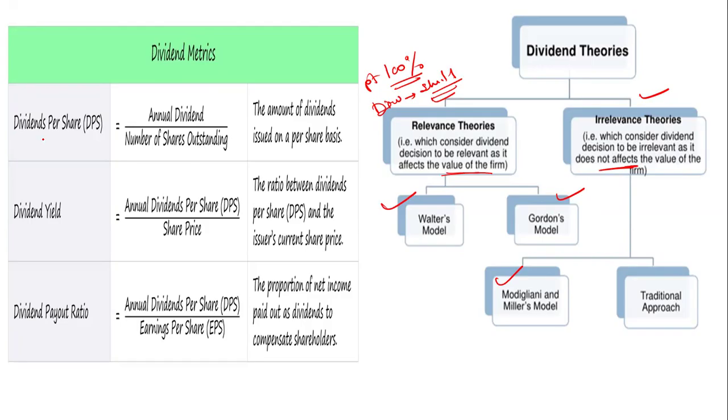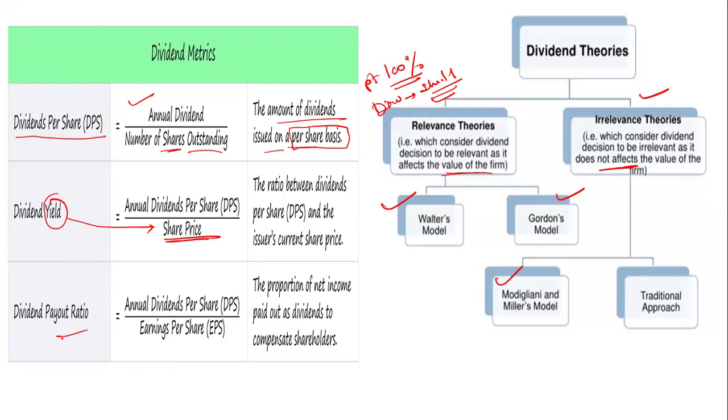Here, what is a dividend metric? In the dividend metric you can see the dividend per share. Dividend per share is the amount of dividend issued on a per share basis. In the numerator there is the annual dividend, divided by the number of shares outstanding, that is the dividend per share. For the dividend yield, the DPS, that is dividend per share, is divided by the share price, so it is your dividend yield.